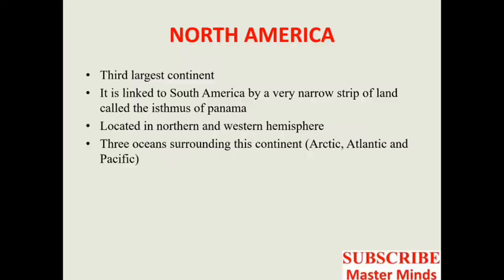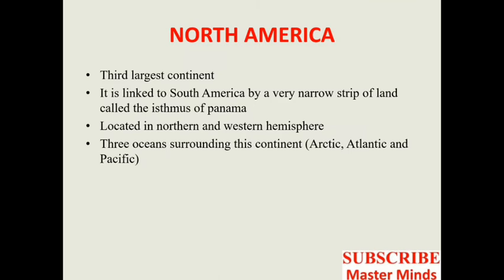this is the North American continent, this is the South American continent, and they are connected through a very small landmass. Isthmus means it is a narrow strip of landmass joining two large landmasses. These two are very large landmasses and they are connected by a very narrow strip of landmass, and that type of landmass is called an isthmus. And the link between North America and South America is known as the Isthmus of Panama.